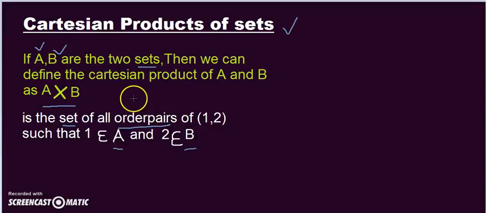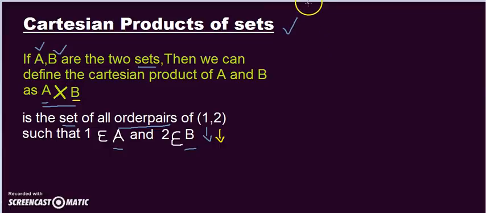What do you mean by ordered pair? A pair which has some order. What is that order? The first element of the pair always belongs to the first set, and the second element of the pair always belongs to the second set. So A is the first set and B is the second set, and if I write A cross B, the result will be the set of all ordered pairs (1, 2) where 1 belongs to A and 2 belongs to B. We'll see an example.